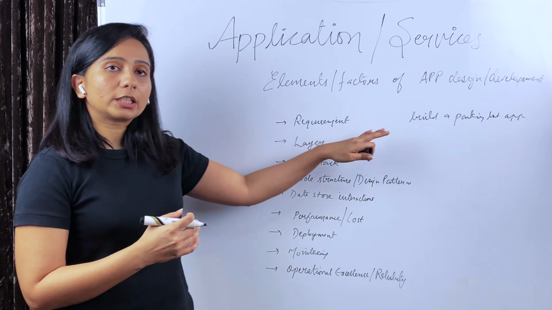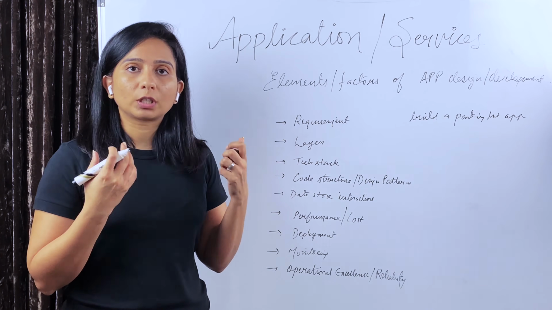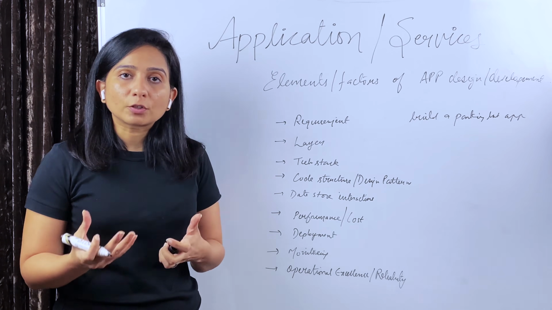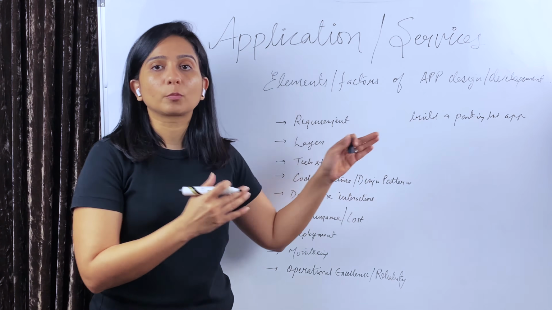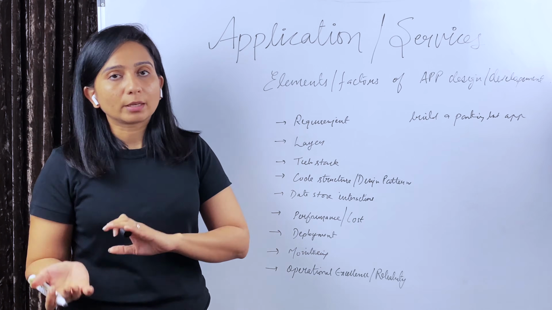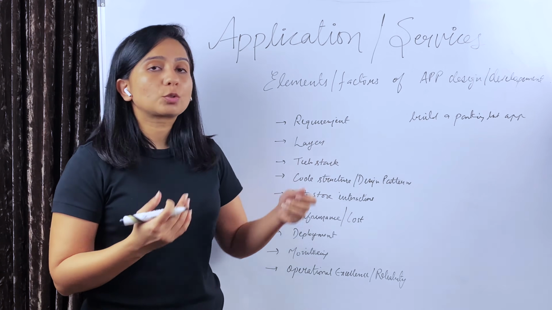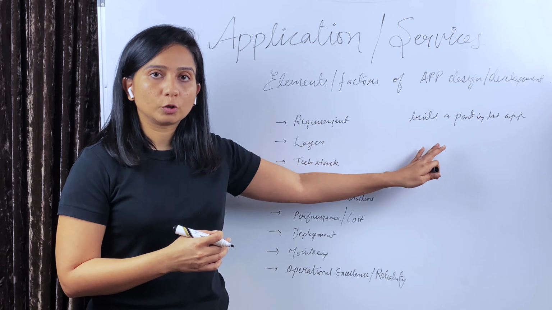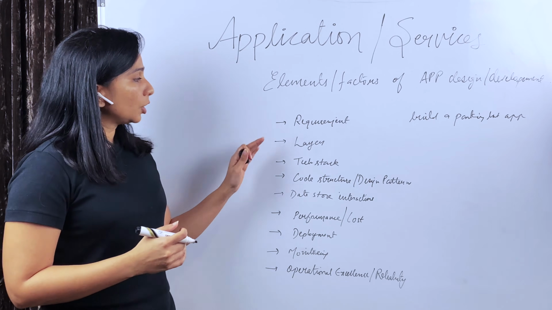So first of all, you will collect the feature requirements for that particular application. Then you will understand who this application is meant for. Is this a backend application which is supposed to expose endpoints for a client application, or do you have to build a client application and backend application both, or is this just going to be a CLI application where you enter commands like 1 2 3 4 and these requirements are fulfilled? You collect such information. Then you decide which layer.